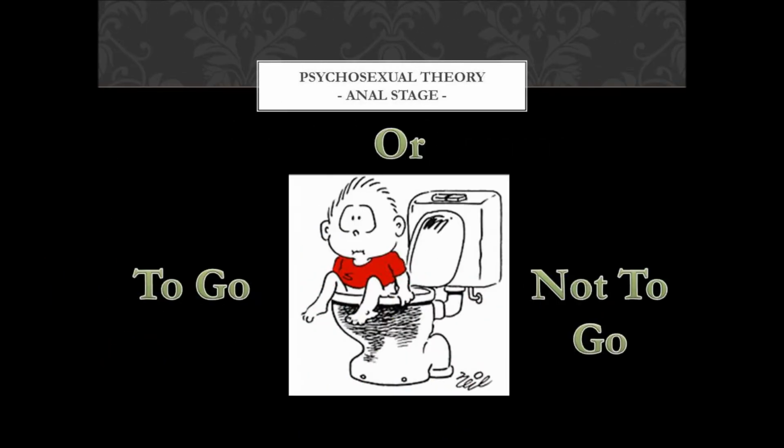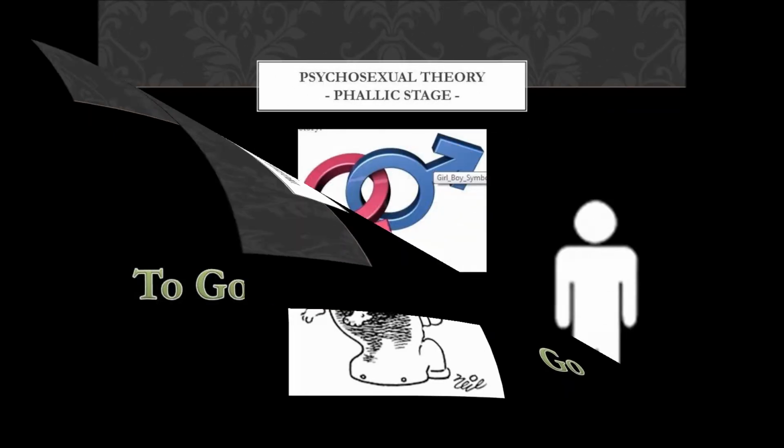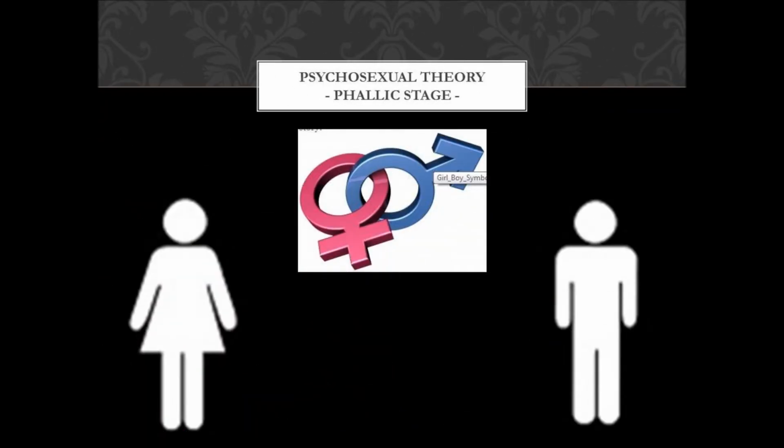The anal stage takes place in the toddler years. The conflict in this stage is toilet training. The phallic stage takes place between 3 to 6 years of age. The main focus in this stage is on the genitals. In this stage, children have discovered the difference between boy and girl.